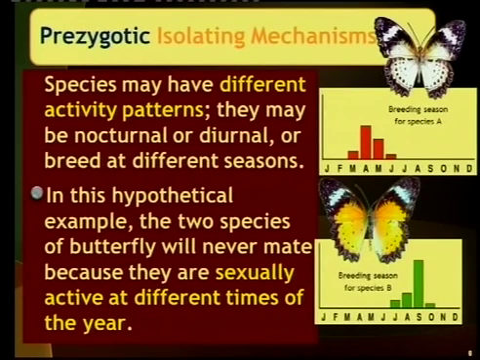One of the important pre-zygotic isolating mechanisms is simply that species may have different activity patterns. The one type of butterfly or moth, for instance, might be active at a certain time, the one nocturnal, the other diurnal. In this example on the board, you've got two species where the breeding seasons won't overlap. The one might like slightly warmer weather, the other slightly colder weather.